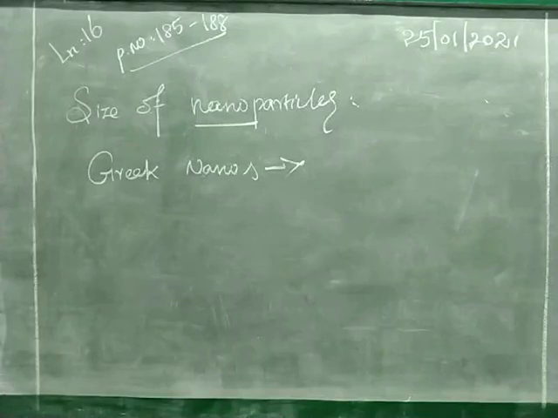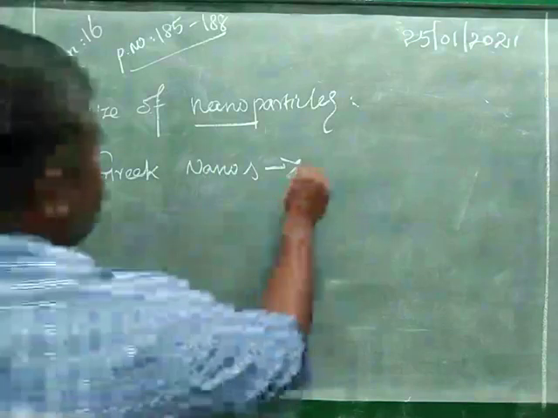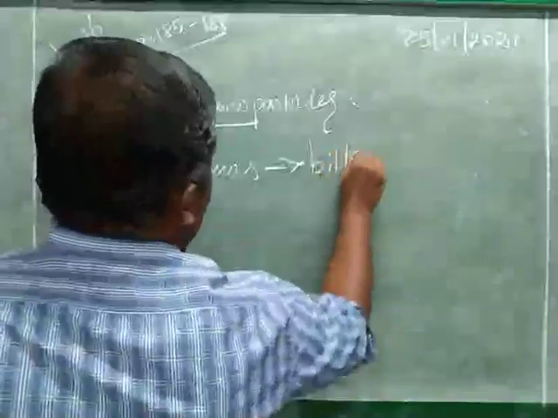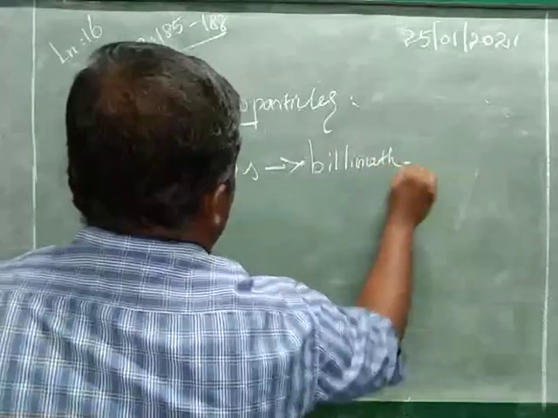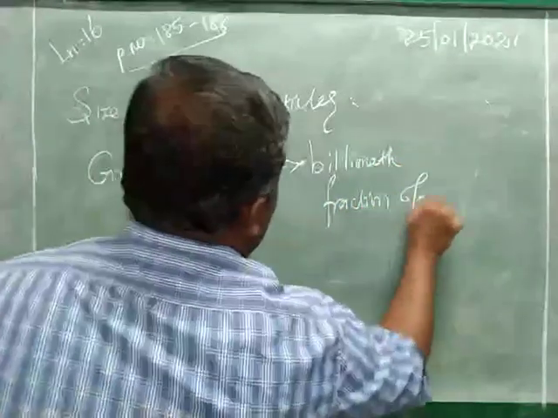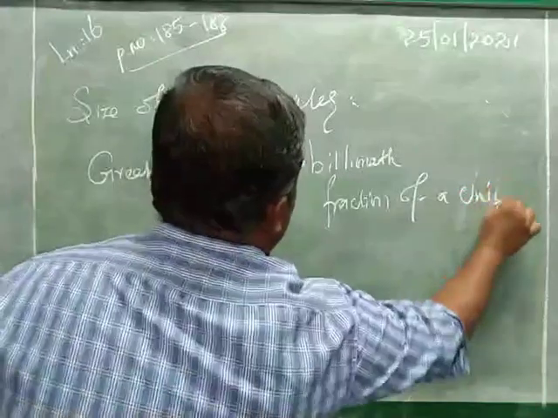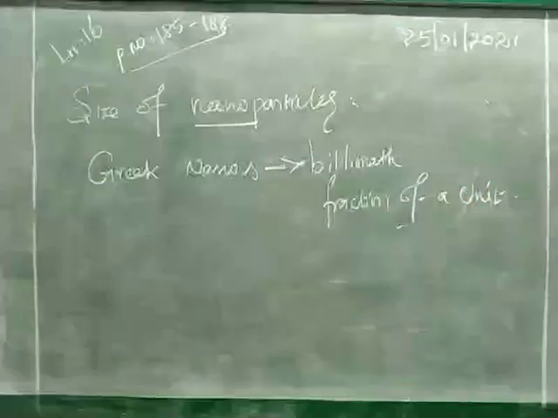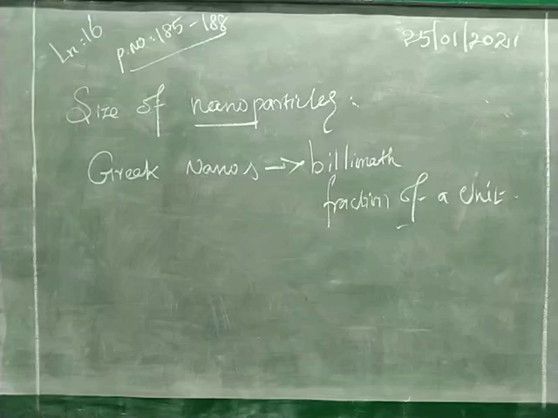It is designated to represent the billionth fraction of a unit. That is called nanos.